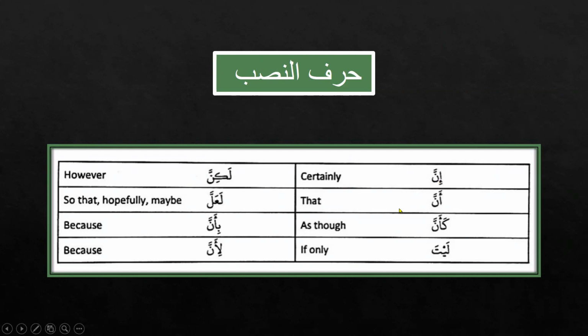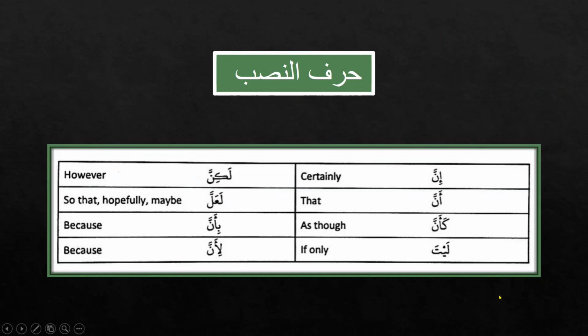Inna means certainly, anna that, ka'anna as though, laita if only, lakinna however, la Allah so that, hopefully or maybe, bi anna because, li anna because. So this is the list of the huruf of nasab, and inshallah, we will see some examples in which we will see how they work.